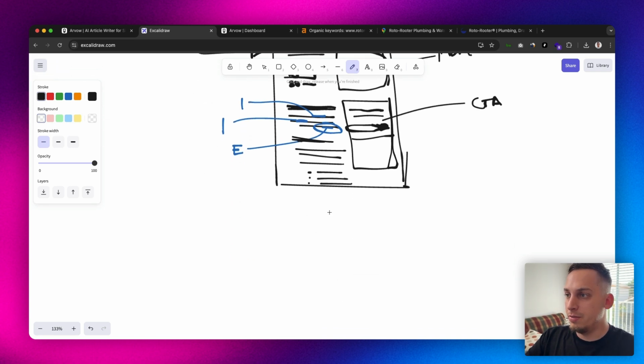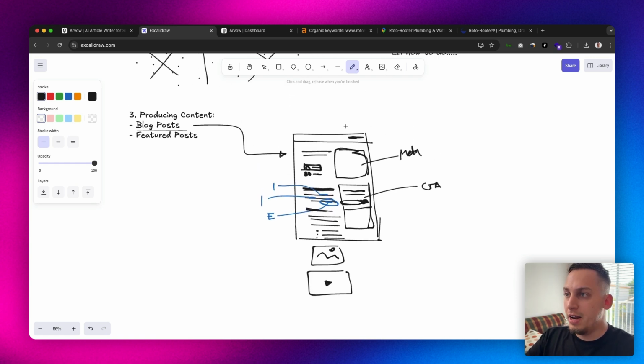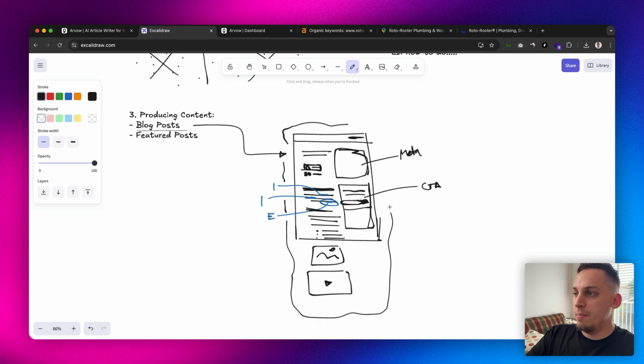We can also include different images inside of our blog posts, right? And obviously we can add different types of YouTube videos, which is also great to have. But yeah, there's a whole anatomy of creating a good blog post. Again, I have a video on this. You can check that out as well. But it is important to keep this in mind.